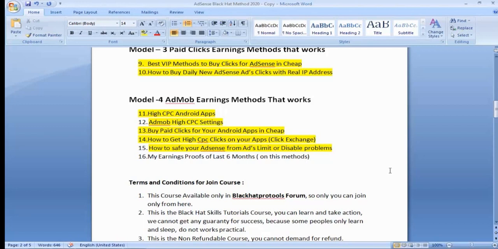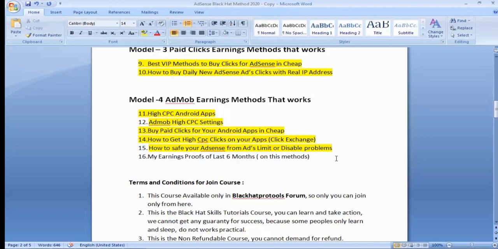And the disable problem: why does Google AdSense disable your account? Because if you work 100% fake, then your account may be disabled. So you do not need to work 100% fake. You need to work 70% organic, and for 30% you can get some paid clicks or click exchange. You can mix 30% clicks on your AdMob or AdSense account.